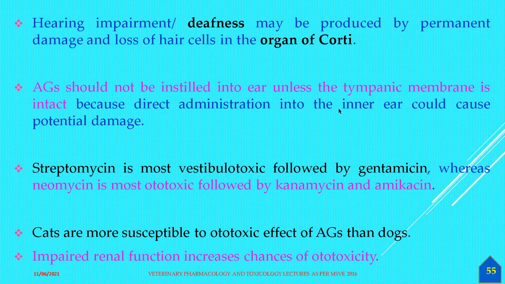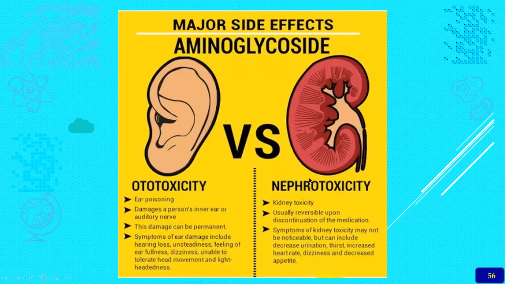Then the major side effects of aminoglycosides are, as usual, ototoxicity and nephrotoxicity, and different antimicrobial agents cause both. Ototoxicity is also called ear poisoning. It is damage to a person's inner ear or auditory system.